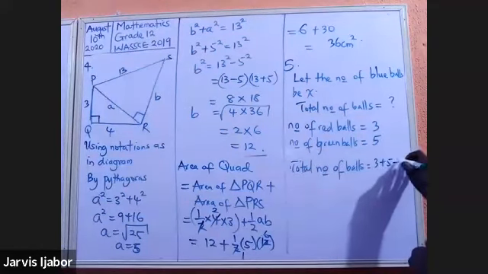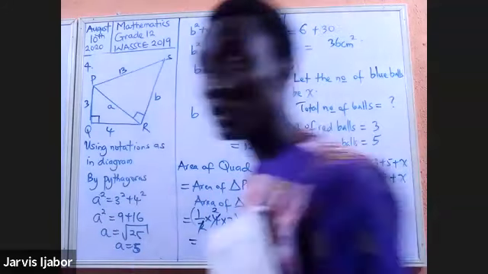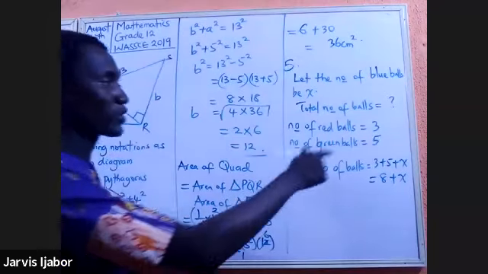3 plus 5 plus x. And that will give me 8 plus x. So that's how they got 8 plus x. Take notes. That's how they got 8 plus x.